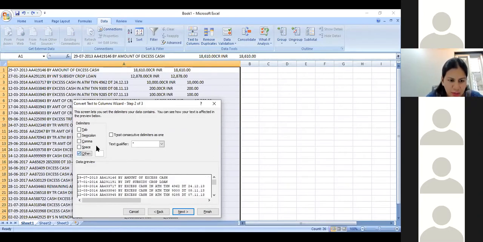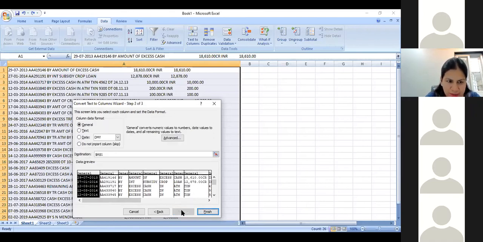In the current scenario, we will use the option of space since I don't have a comma in my data, as it is a bank statement, only numbers have a comma. I don't have a semicolon and I don't have a tab. So I don't use any of these options. I only say space. When I say space, it shows me that the data is going to get separated in this way. This will be column A, this will be column B, C, D, and henceforth.